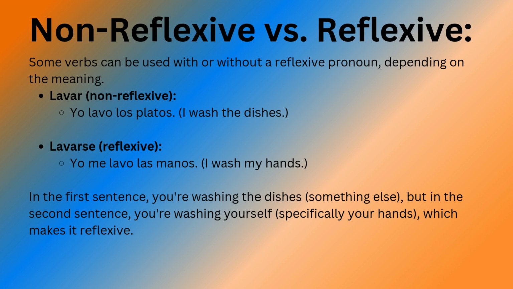Non-reflexive versus reflexive. Some verbs can be used with or without a reflexive pronoun, depending on the meaning. Lavar, non-reflexive: Yo lavo los platos. I wash the dishes. Lavarse, reflexive: Yo me lavo las manos. I wash my hands. In the first sentence, you're washing the dishes, something else, but in the second sentence, you're washing yourself, specifically your hands, which makes it reflexive.